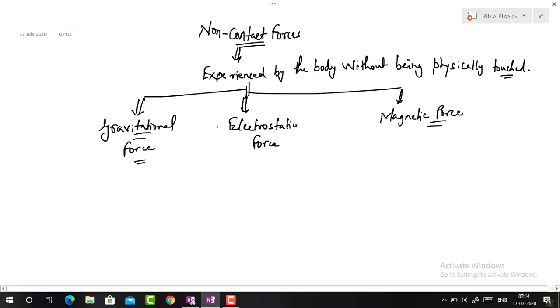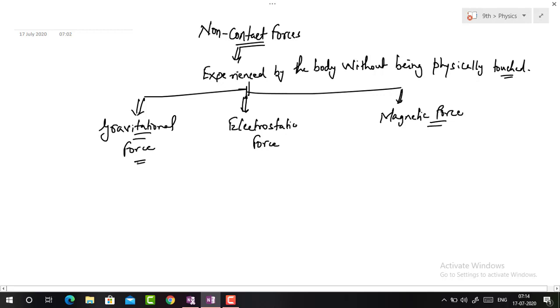What is gravitational force? We have studied that in the universe each particle attracts the other particles. So in the universe we found that there is a certain attraction between the particles. It is due to the presence of mass.